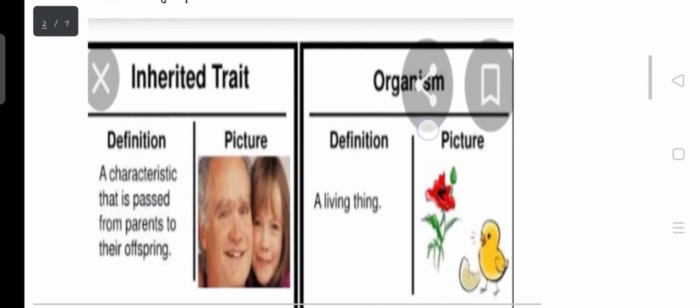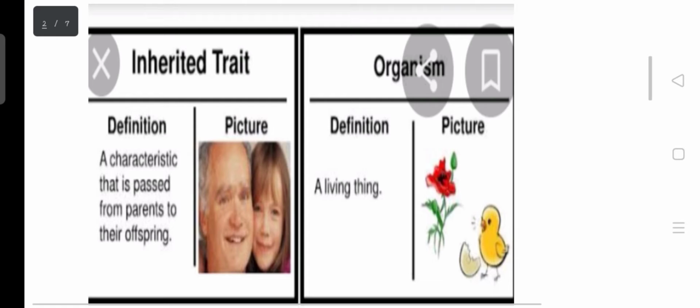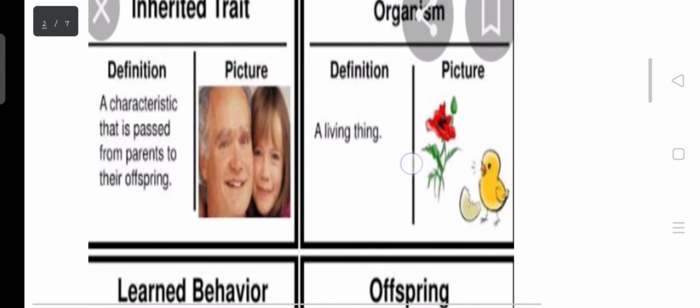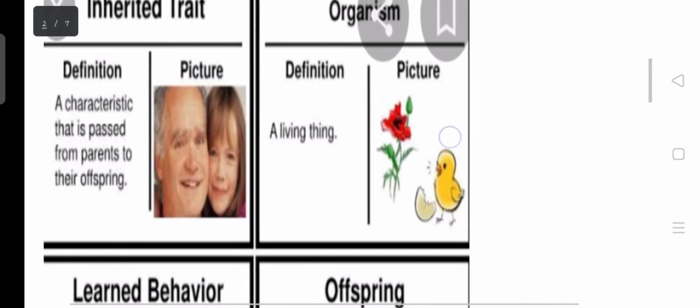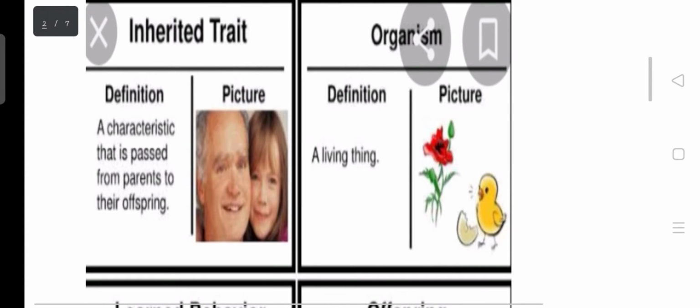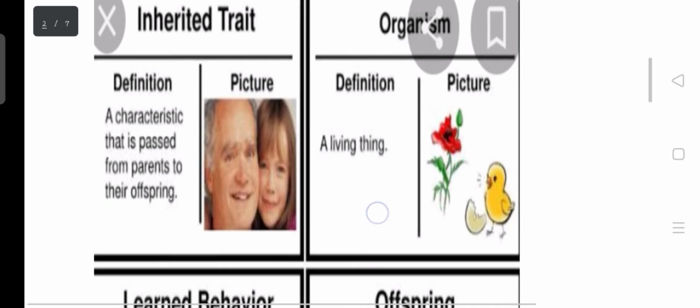Now let's take a look at this picture. You have the inherited traits. You can see that this child looks exactly like the father. But remember, no matter the striking resemblance, it does not make them the same. They are still different individuals. So you can see how she looks exactly like the grandfather. And then from this picture, this is an organism. You have the flower and the chick. They are both living things.